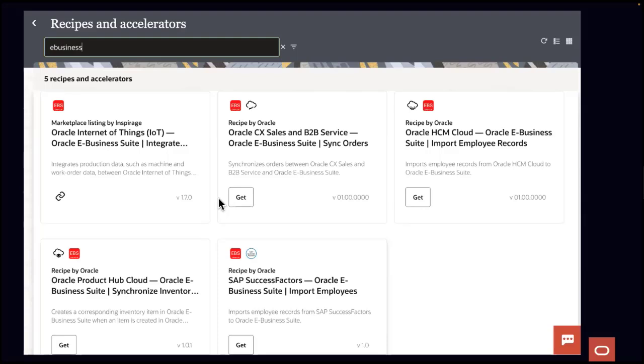So I would highly encourage, once you get OIC instantiated and you want to start developing, always go and take a look at the recipe list, so that if it's there, it's going to give you that starting point.